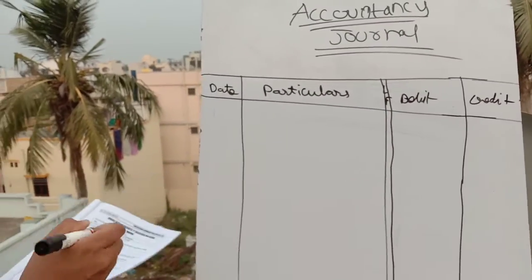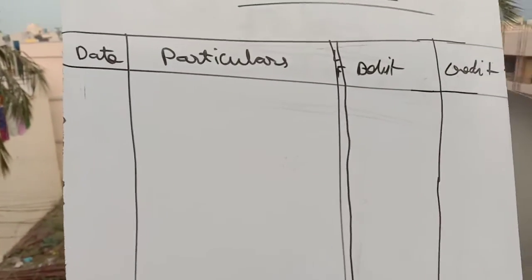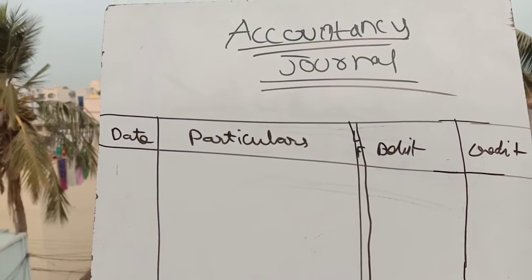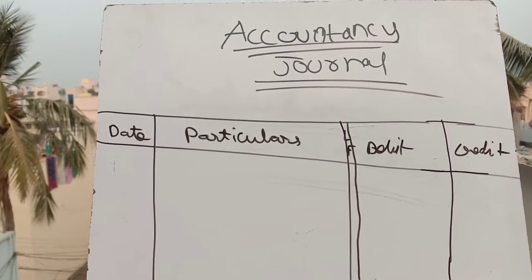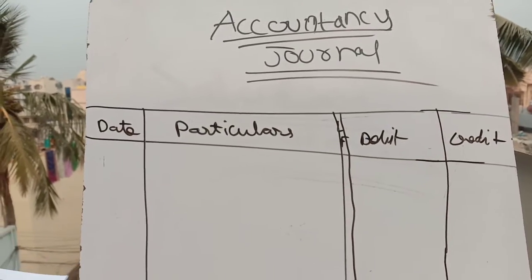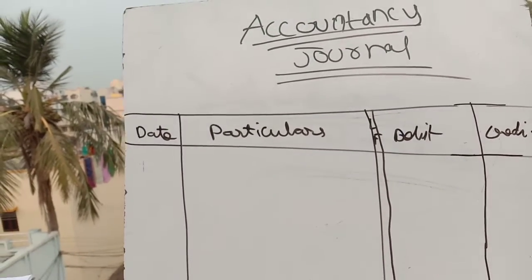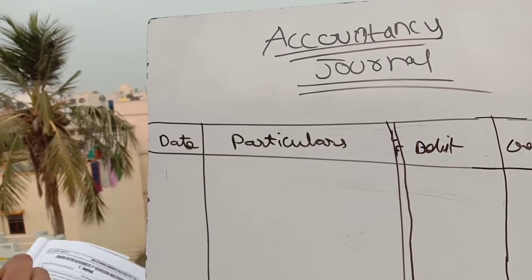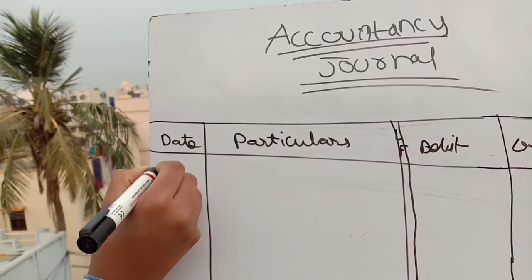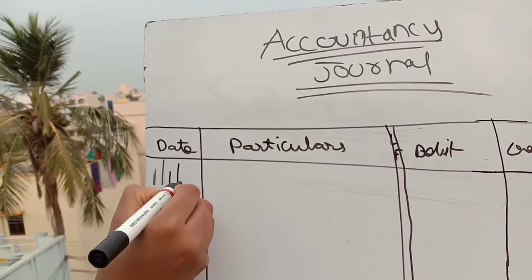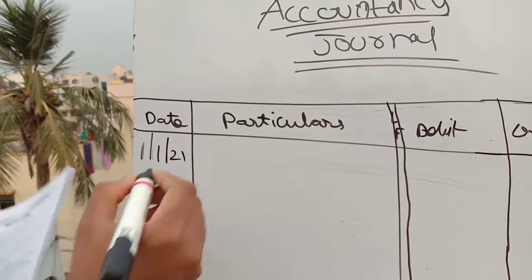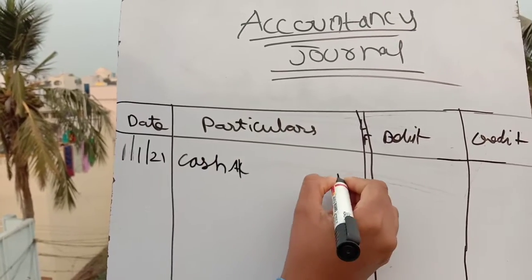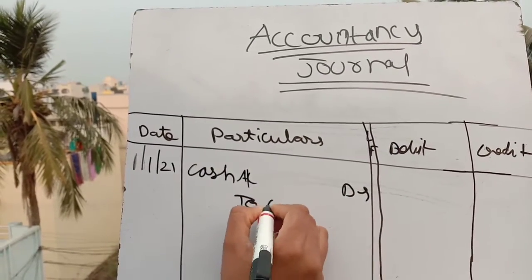The first transaction is given as Ashok started the business with cash. So here it is an opening business entity. It is not an already continuing business. He is starting the business for the first time. So we have to credit capital account and debit cash account, by applying the real account rule. The date is 1/1/21. On 1/1/21, the entry is cash account debtor to capital account.